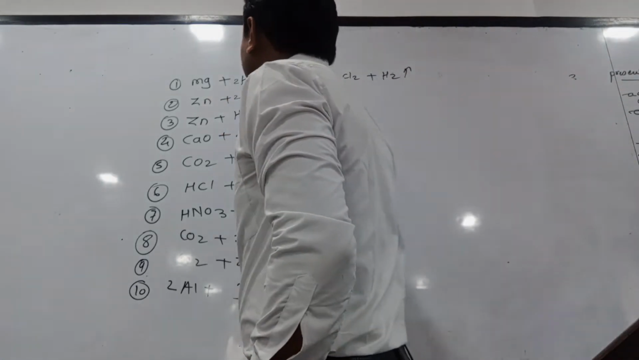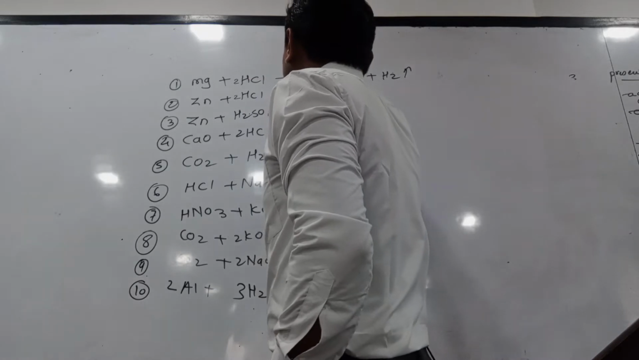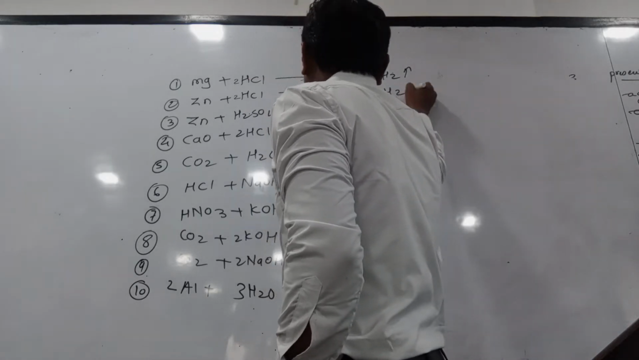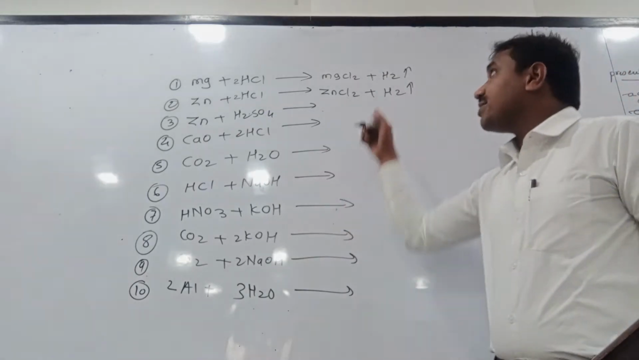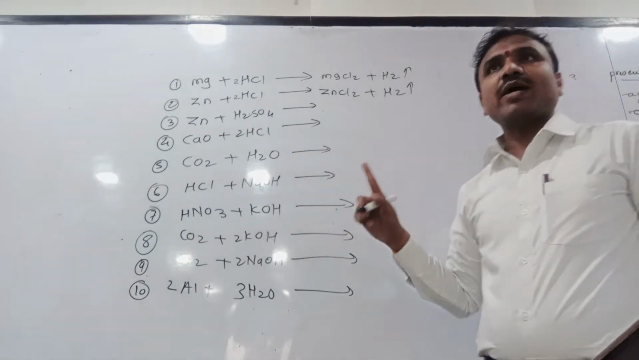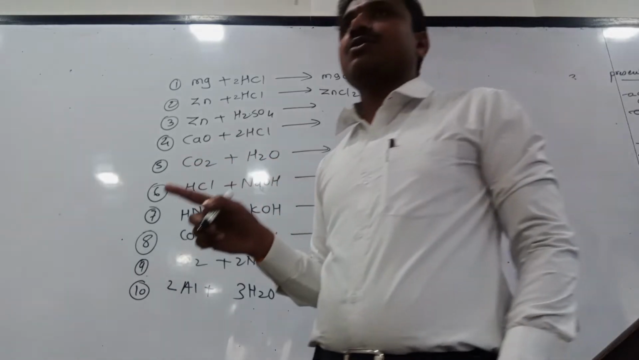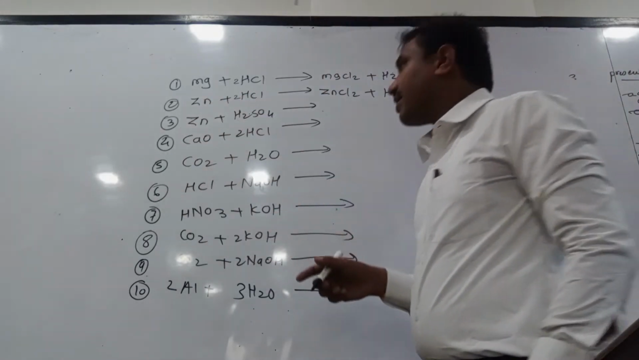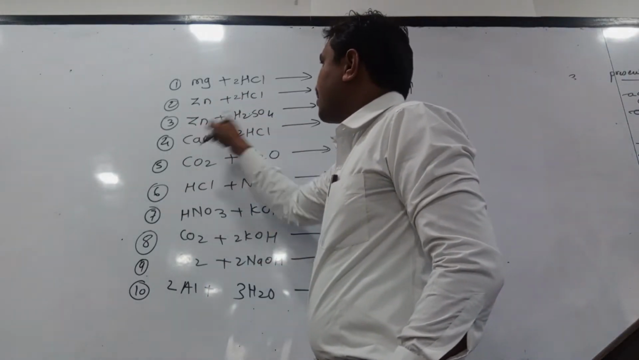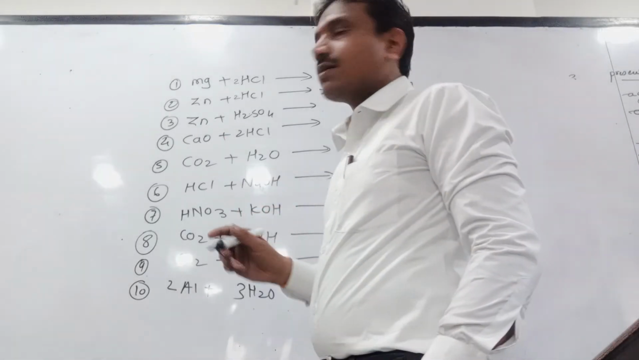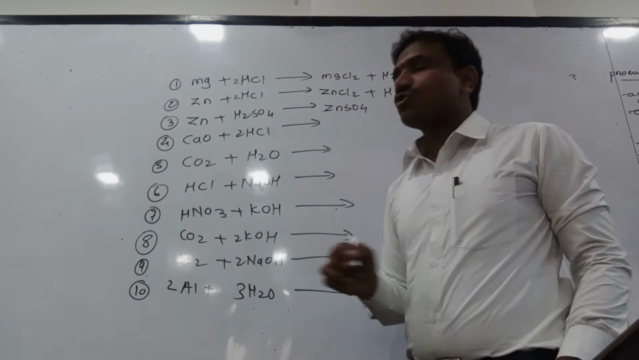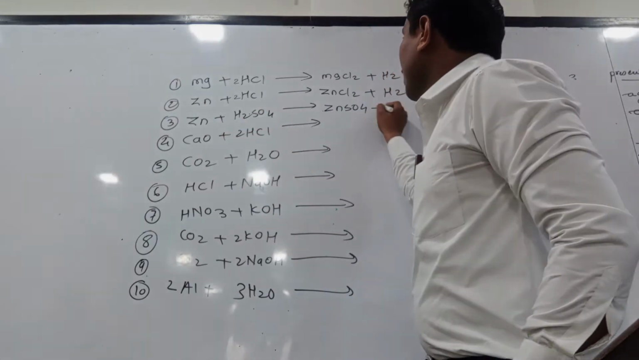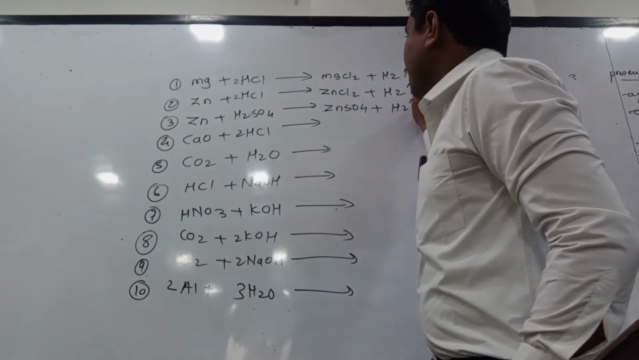Zinc also reacts with hydrochloric acid to form zinc chloride, and the byproduct is hydrogen gas. If there is acid plus metal, it forms a salt and the byproduct is hydrogen gas. So hydrogen gas is evolved from this reaction. See here, zinc and sulfuric acid also form zinc sulfate, ZnSO4. What is the byproduct? H2, hydrogen gas.